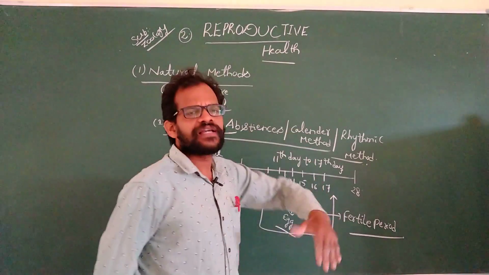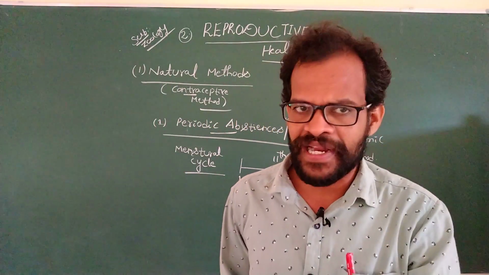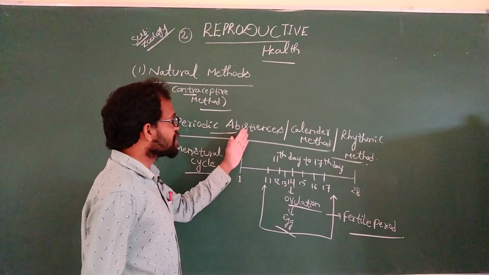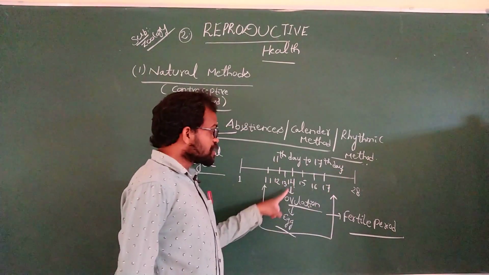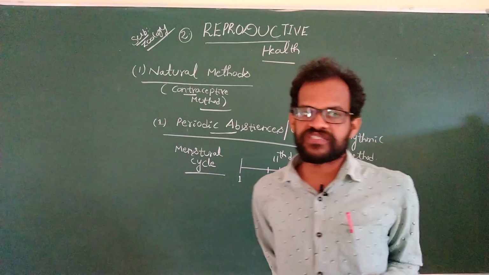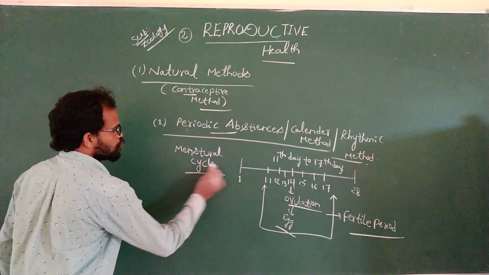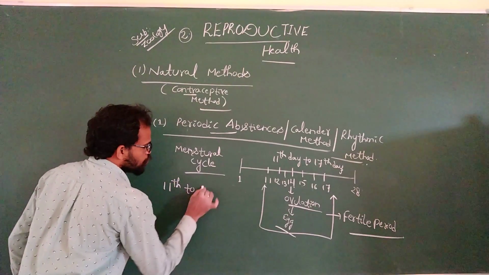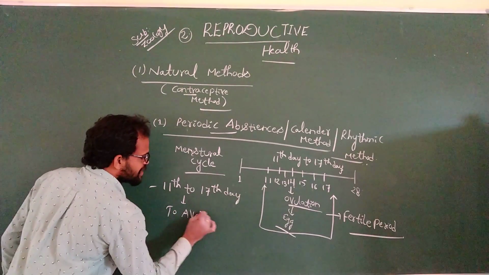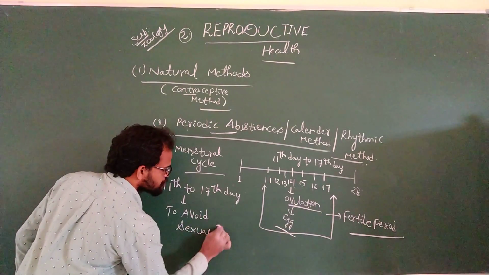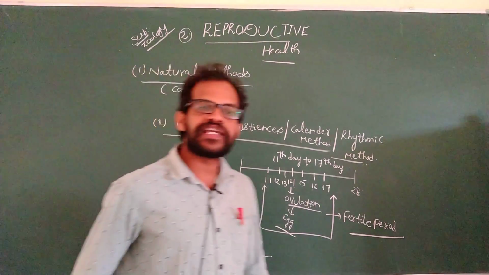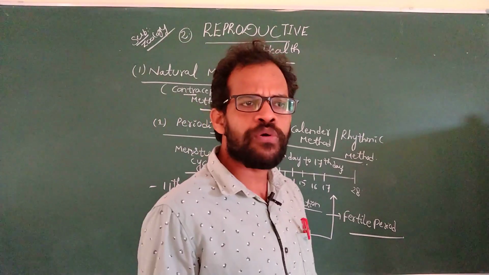If they have intercourse on other days, there is no pregnancy. If they participate from the 11th to 17th day, pregnancy is formed. In this calendar method, the first day to the 28th day, with ovulation on the 14th day, the couples avoid sexual intercourse from the 11th to 17th day. On the remaining days they can have intercourse.